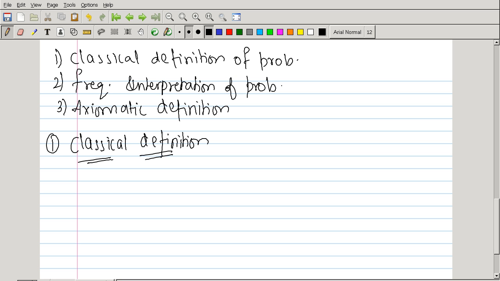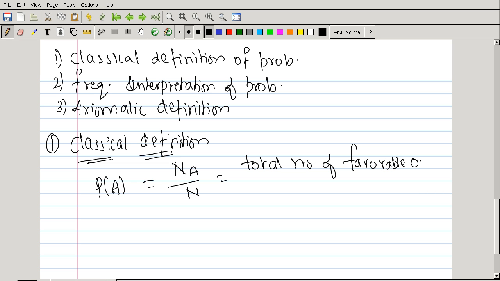Now, the probability P of an event A is determined by NA by N, where NA is the total number of favorable outcomes and N would be total outcomes.